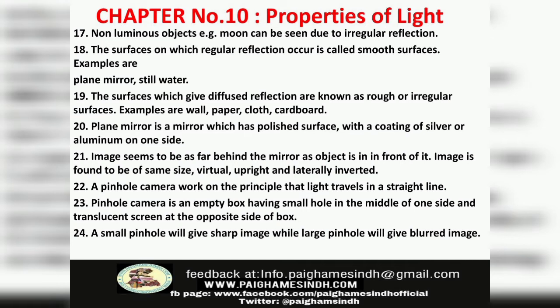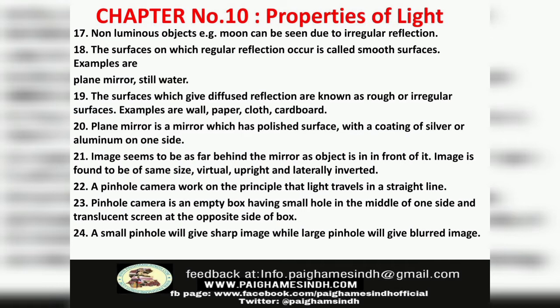Number 20. A plane mirror is a mirror which has a polished surface with a coating of silver or aluminum on one side. Number 21. The image seems to be as far behind the mirror as the object is in front of it. The image is found to be of the same size, virtual, upright and laterally inverted.